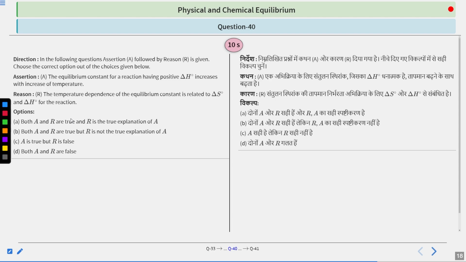So in this question, directions: in the following questions, assertion A followed by reason R is given. Choose the correct option out of the choices given below. Assertion A: the equilibrium constant for the reaction having positive delta H naught value increases with increase of temperature. Reason R: the temperature dependence of the equilibrium constant is related to delta S naught and delta H naught for the reaction. Options: A, both A and R are true, and R is the correct explanation of A. B, both A and R are true, but R is not the correct explanation of A. C, A is true, but R is false, and D, both A and R are false. So your time to solve this question starts now.